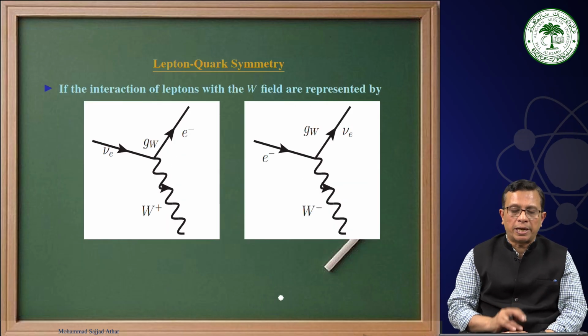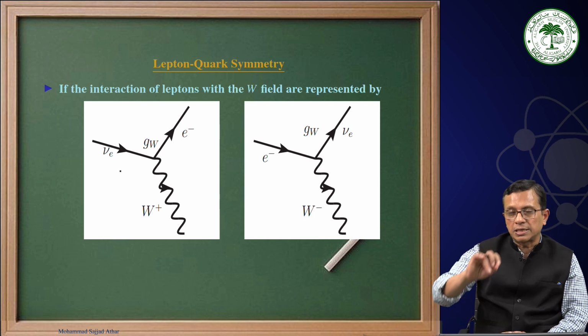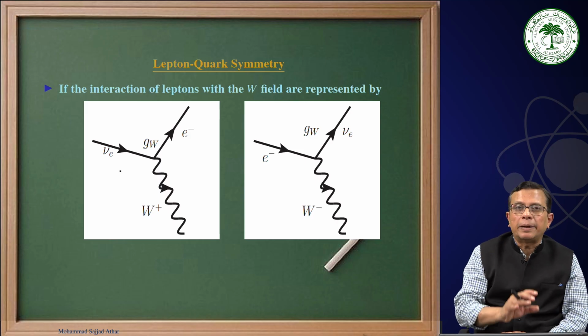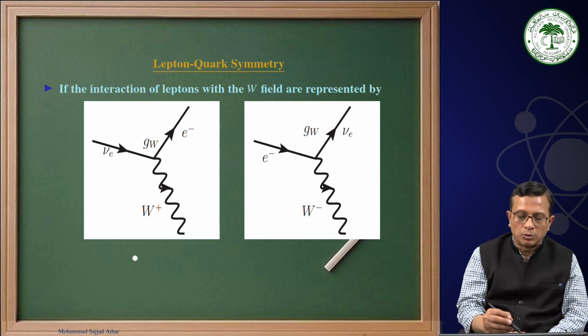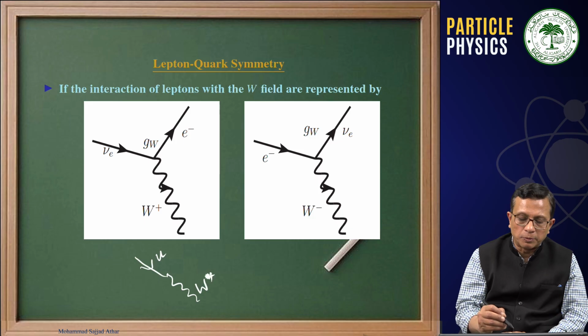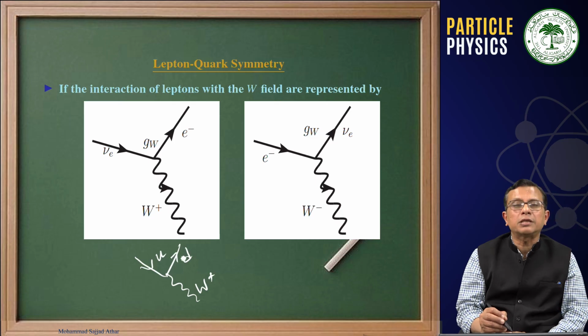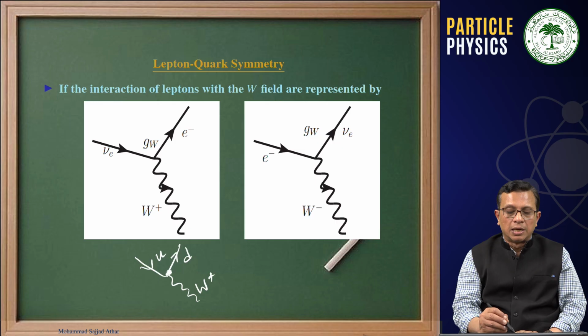I am showing it by a neutrino emitting a W plus and getting converted into an electron. The vertex is represented by GW. Now, if we assume that lepton-quark symmetry holds good, then instead of the neutrino, we have a U quark, and this U quark is emitting a W plus and getting converted into a D quark. We are conserving baryon number because the total baryon number arriving at this junction is 1 by 3, and the total baryon number leaving this junction is 1 by 3.